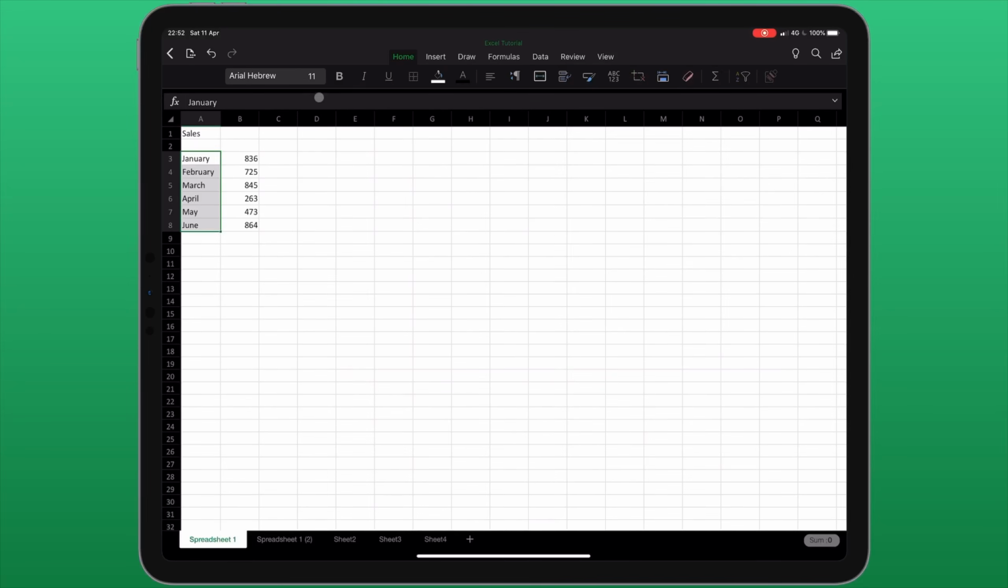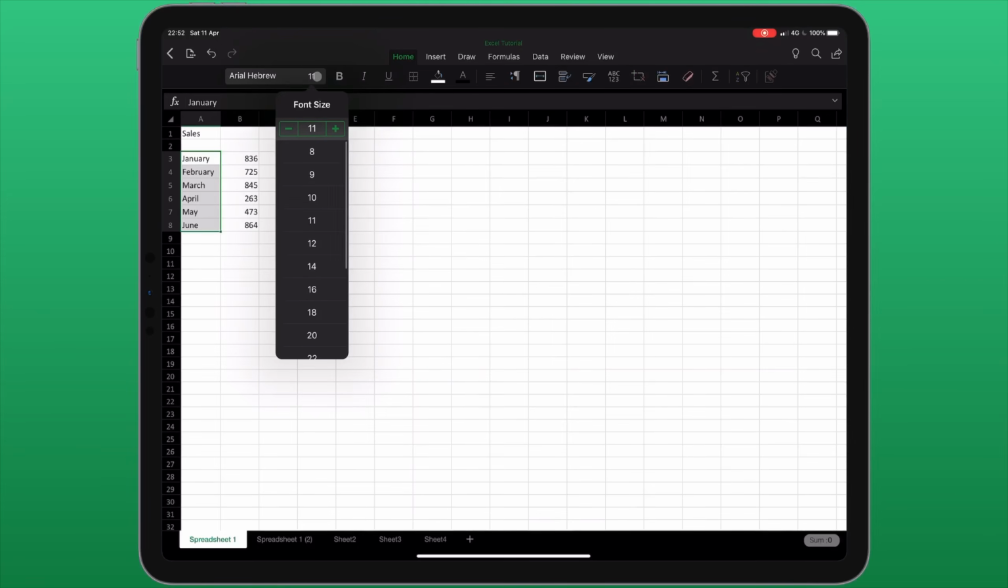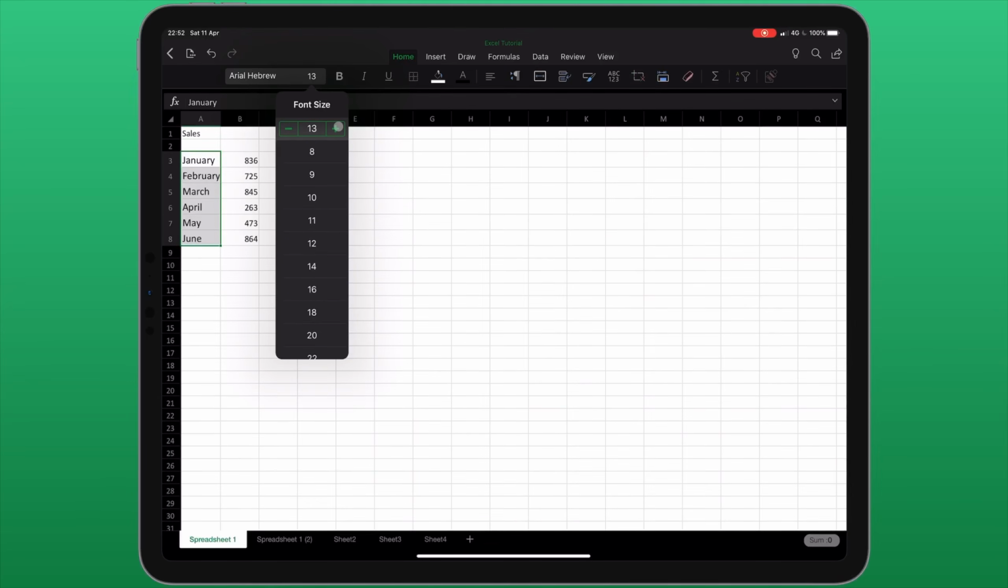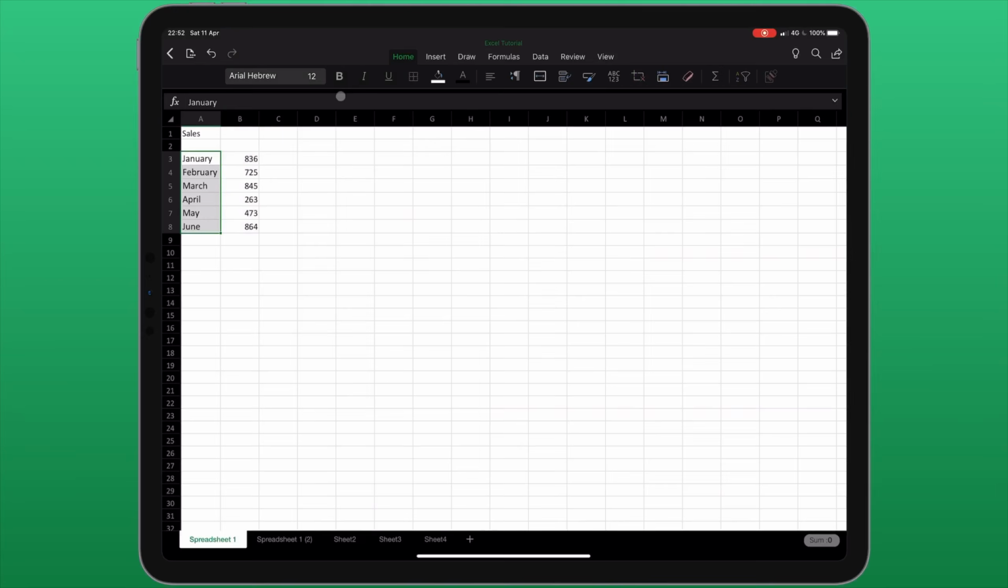Next to that, we can change the font size by clicking on this number and choosing from a preset number here, or tapping the plus and minus icons to change the size. The next icons allow us to make it in bold, italicize it, or underline the text.